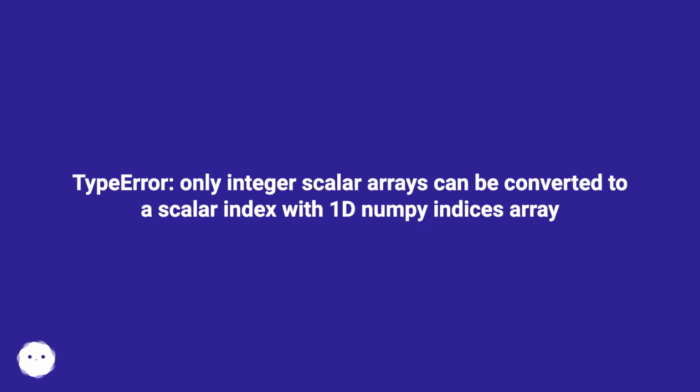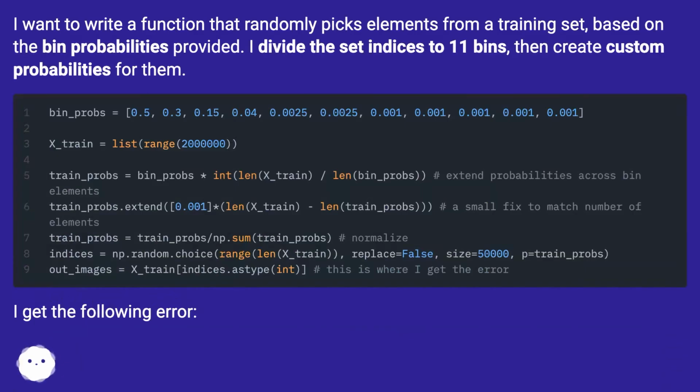TypeError: only integer scalar arrays can be converted to a scalar index with 1D NumPy indices array. I want to write a function that randomly picks elements from a training set based on the bin probabilities provided. I divide the set indices into 11 bins, then create custom probabilities for them.